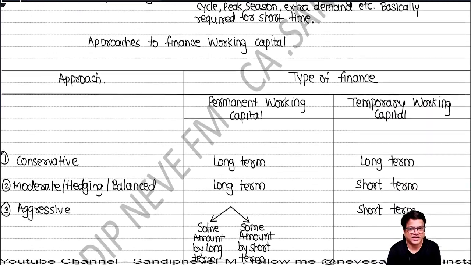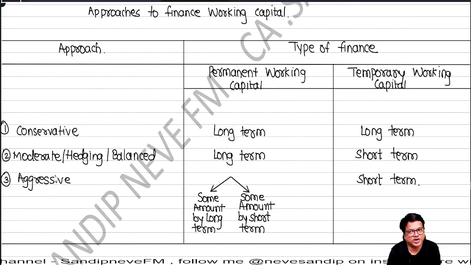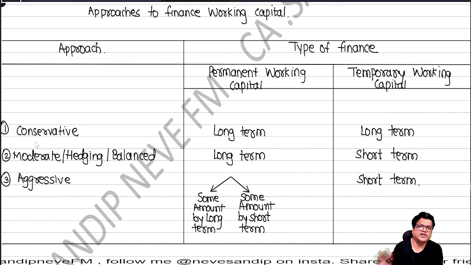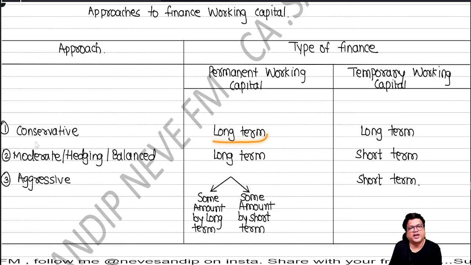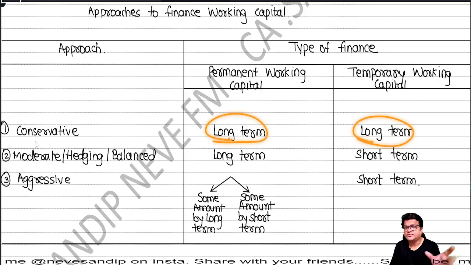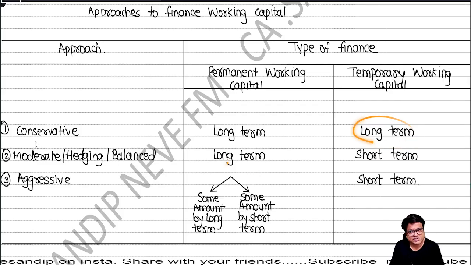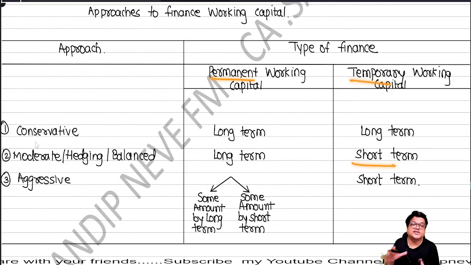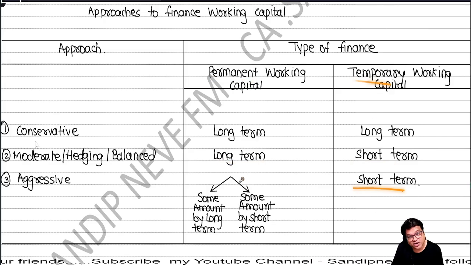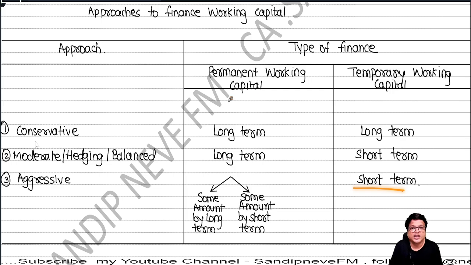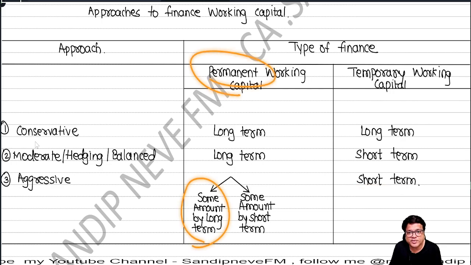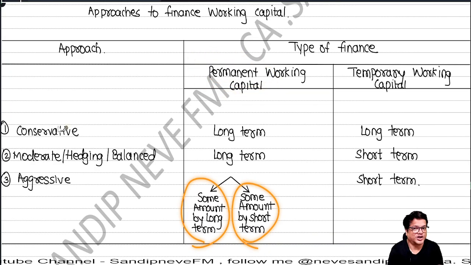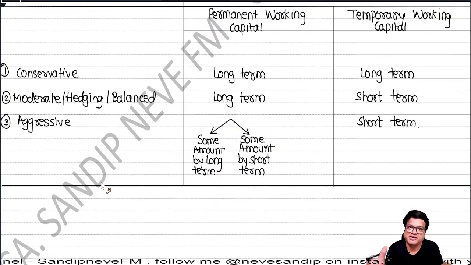Okay. Approaches to finance we have discussed. There are three: conservative, moderate, and aggressive. The conservative fellow, whatever type of working capital, will always go with long term. Moderate: long term for permanent, short term for temporary. And the aggressive fellow: short term for temporary, and here also he will try to play some jugaad in permanent working capital, some amount by long term, some amount by short term. This is what we have discussed, people.